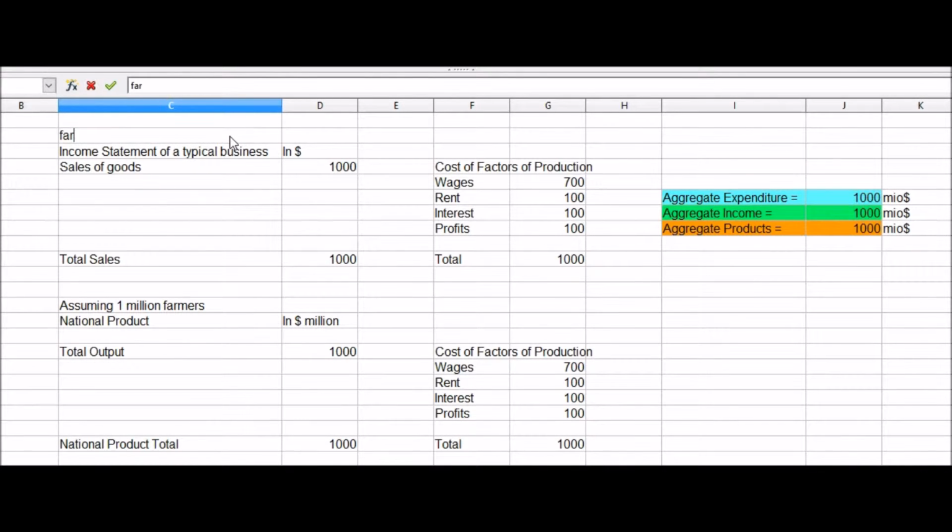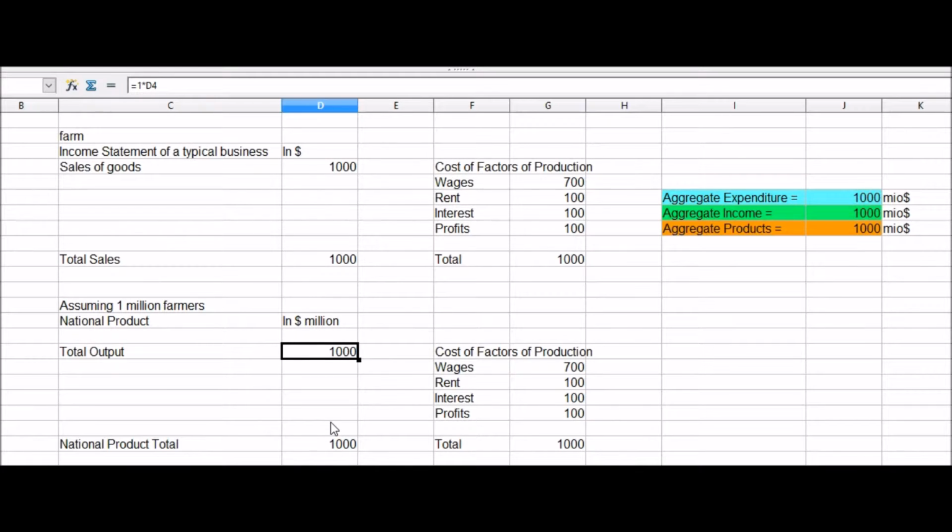This particular farmer receives money worth $1,000 for the sale of fruits and vegetables bought by households, and in turn pays out $1,000 for the factors of production. Assuming there are 1 million farmers in our economy, the national product will be 1,000 million. We can see that aggregate households buy 1,000 million worth of fruits and vegetables, and aggregate firms, or farms in our case, have produced $1,000 million worth of fruit.